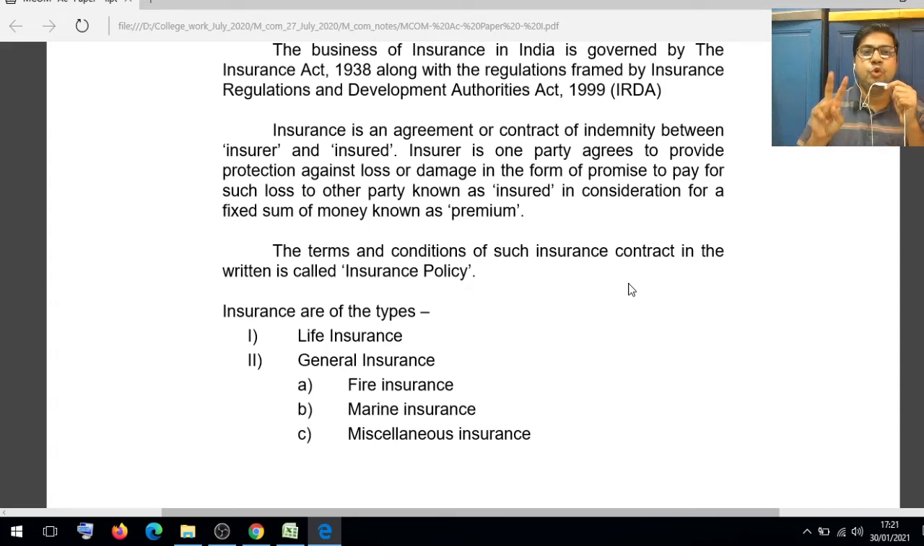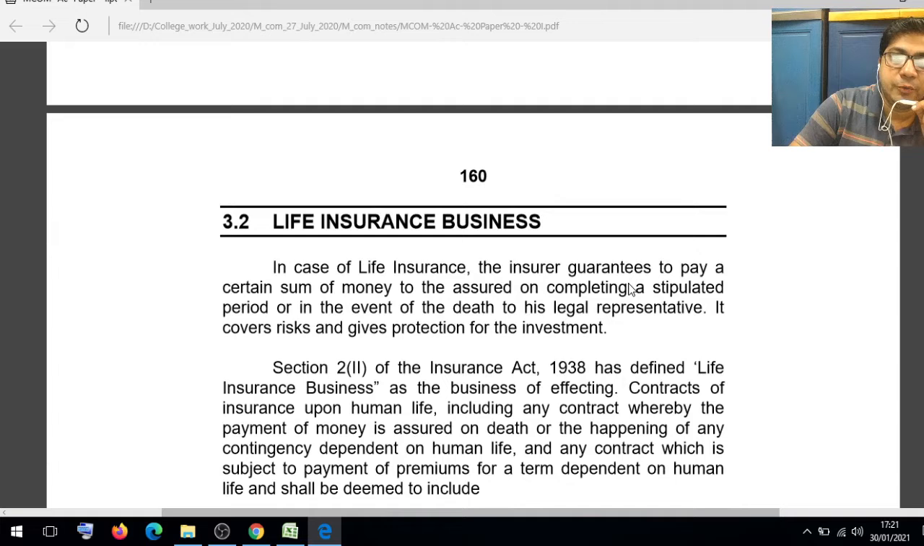Now there are two types of insurance: life insurance and general insurance. Life insurance is related to the life of the human being, and general insurance is related to products and goods. Under general insurance, there are three types: fire insurance, marine insurance, and miscellaneous insurance. Friends, we will talk about them one by one. First of all, we will discuss the life insurance business.